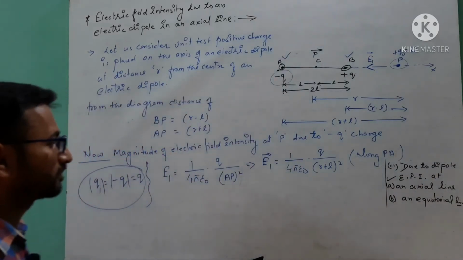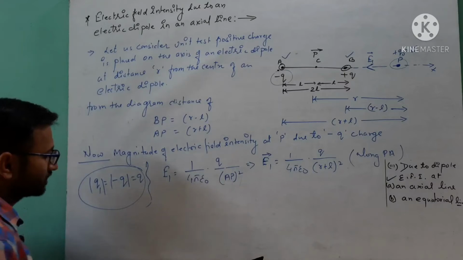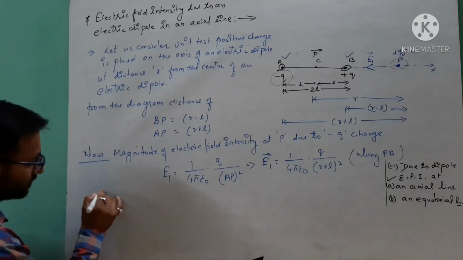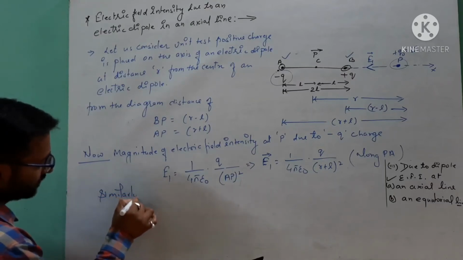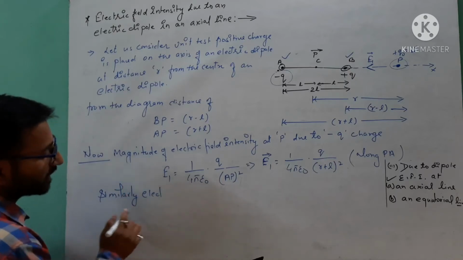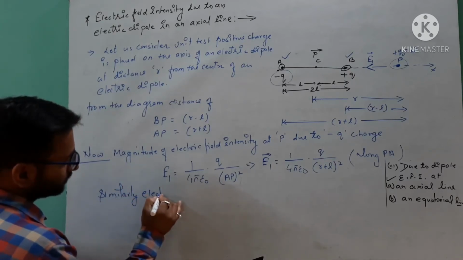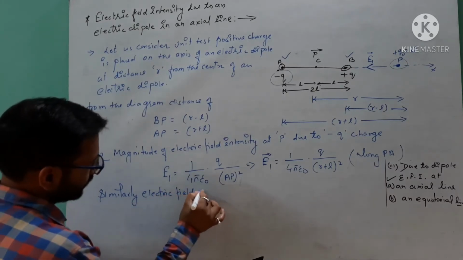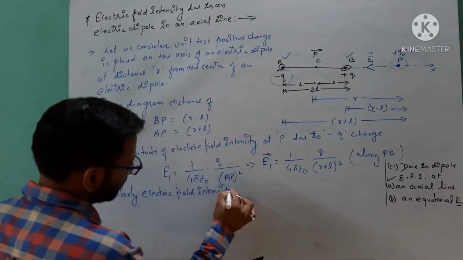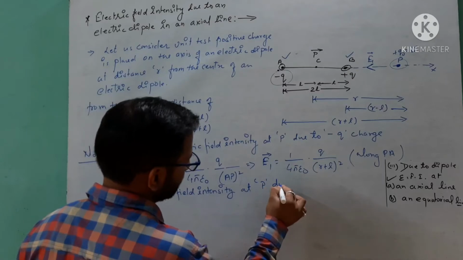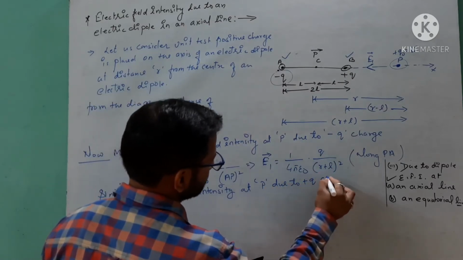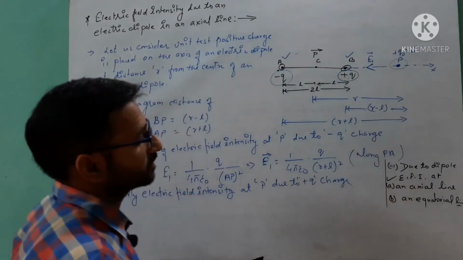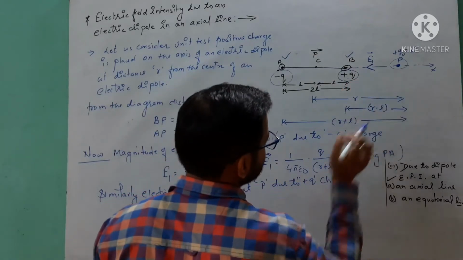After that, the second one is similarly the electric field intensity due to the second charge. Similarly, we are calculating the magnitude of the electric field intensity at P due to plus Q charge, and you know that the plus Q charge is placed at this point, so the distance between B and P is r minus l.